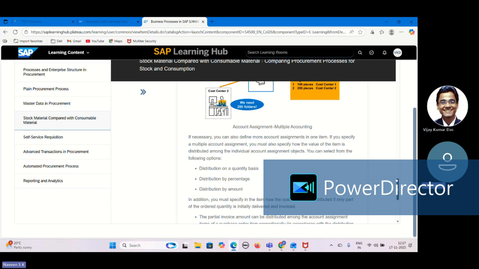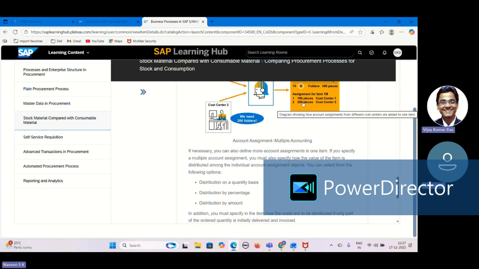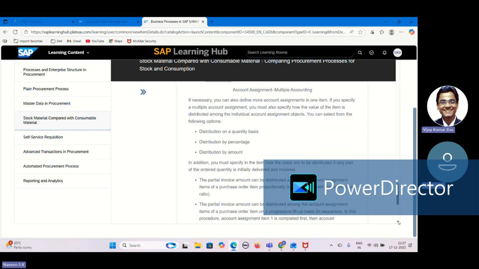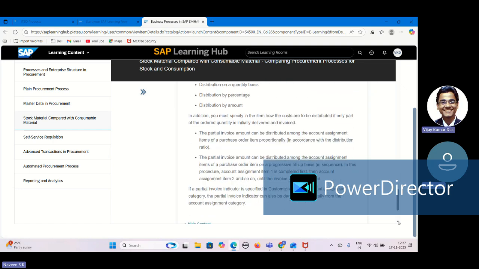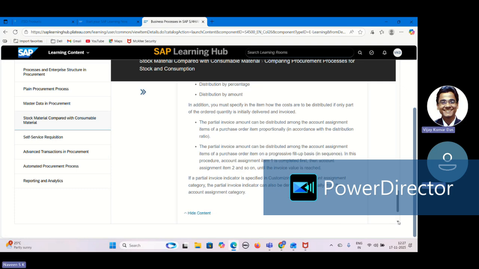If it is 1,000 rupees for this specific material, then 400 rupees of cost will go to this cost center and 600 rupees will go to the other cost center. That's how, based on the customer, they can use their distribution classification.